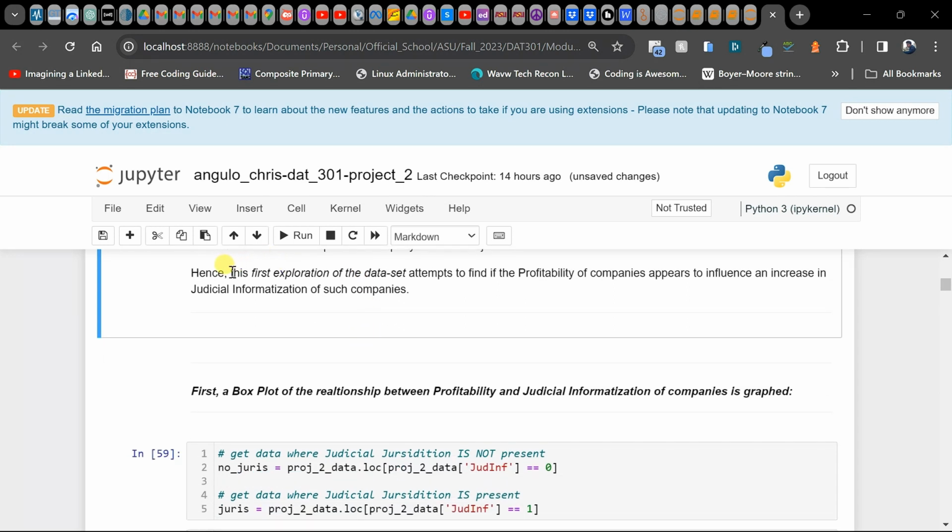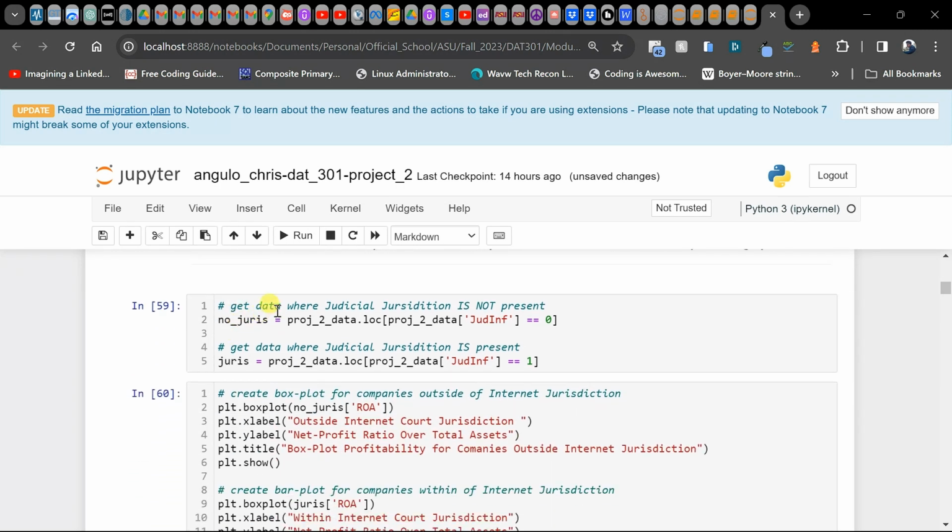Hence, the first exploration that we're going to do of this data set is an attempt to find any possible relationship between profitability of companies and such companies being under the jurisdiction of the Internet Court.